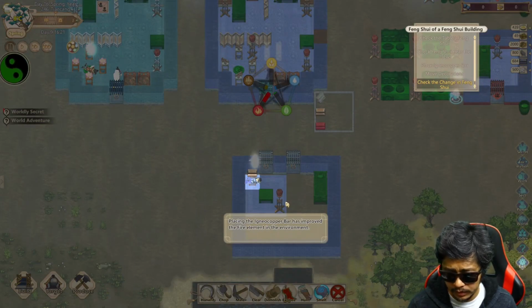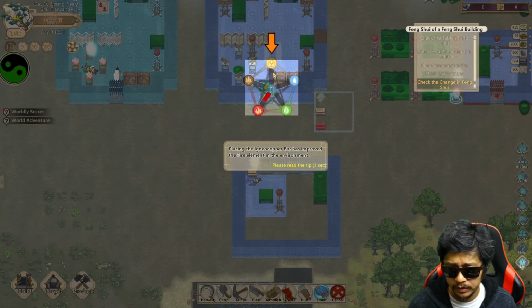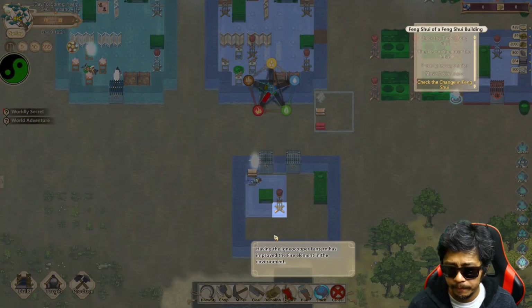Igneo copper bar has improved the fire element in their environment. How do I know it's improved? Right here? Having an igneo copper lantern has improved the fire element in the environment.